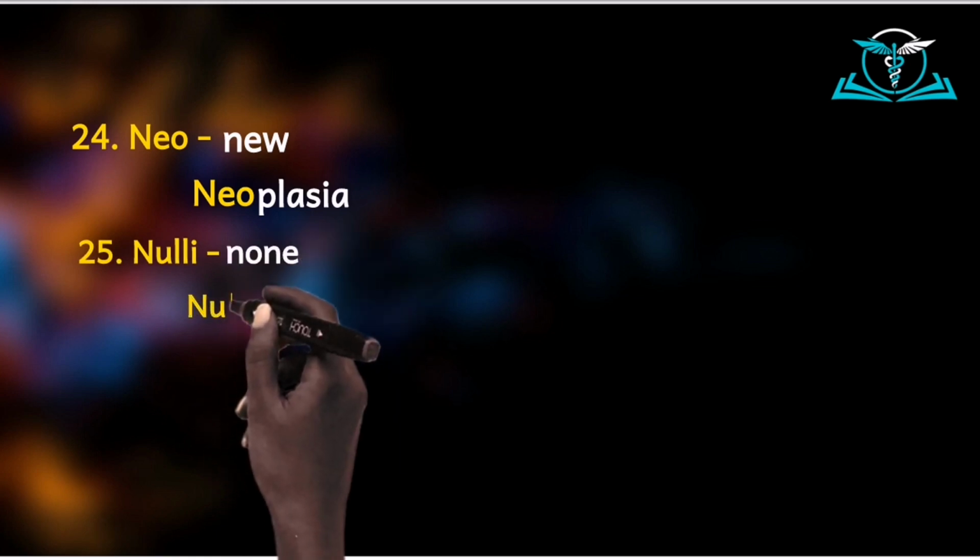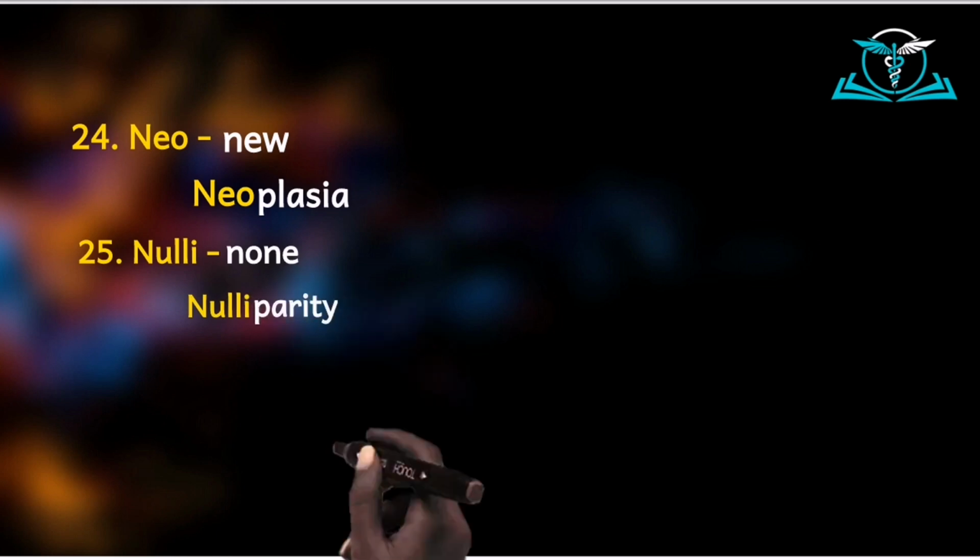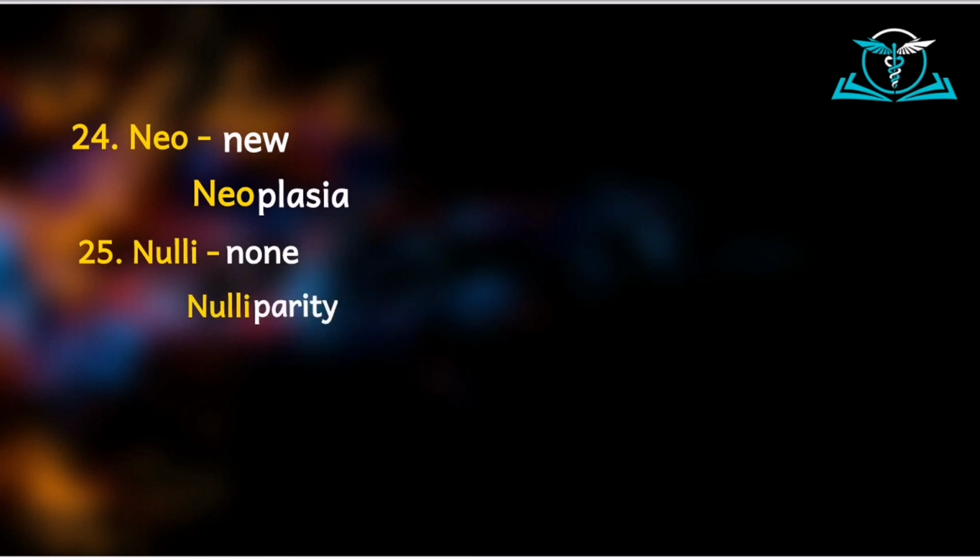So when we say nulliparity, as you know already, parity in obstetrics and gynecology means delivery of viable pregnancies, or having deliveries beyond the gestational age of viability. So nulliparity is used to describe a woman who has never delivered a baby beyond the gestational age of viability.